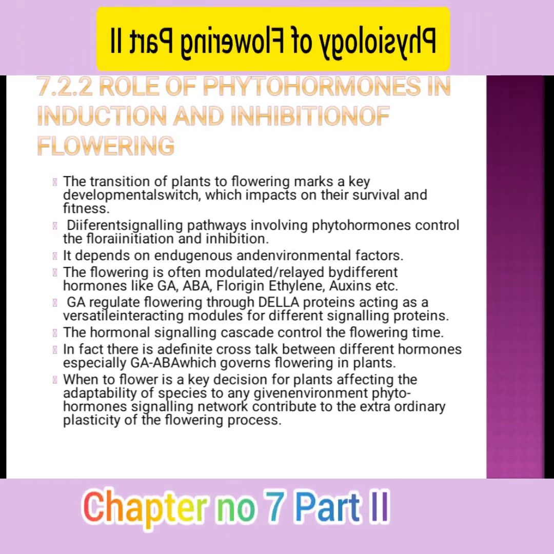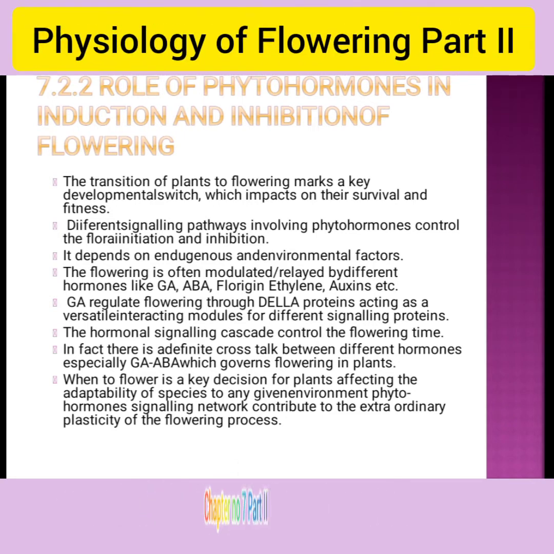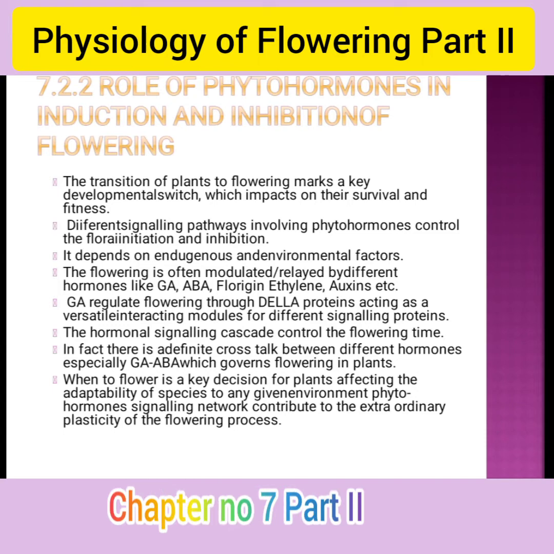Let's see the role of phytohormones in the induction and inhibition of flowering.